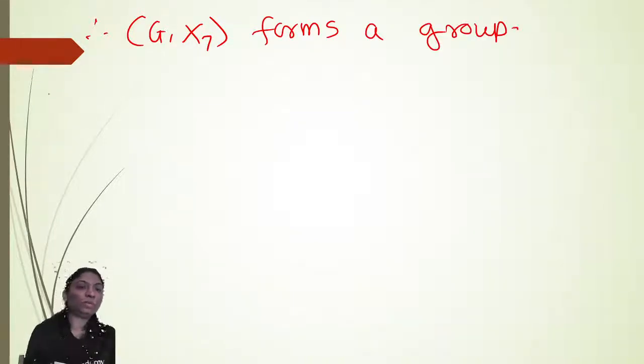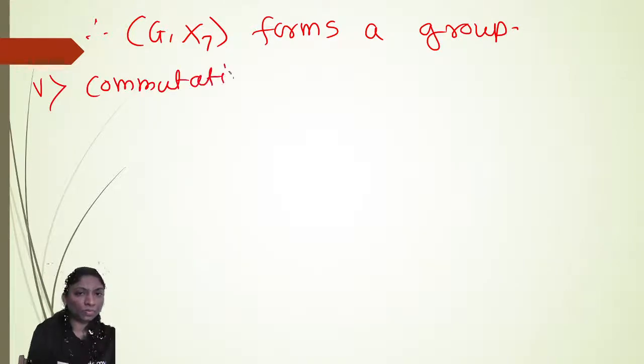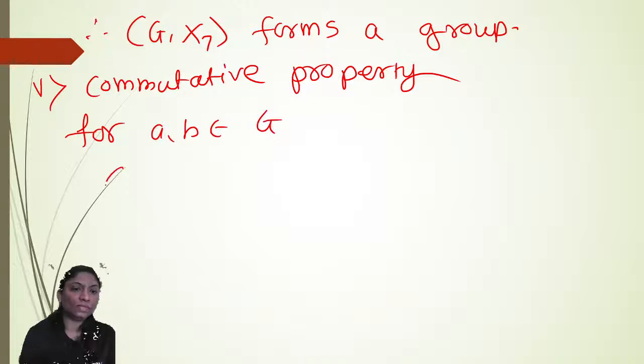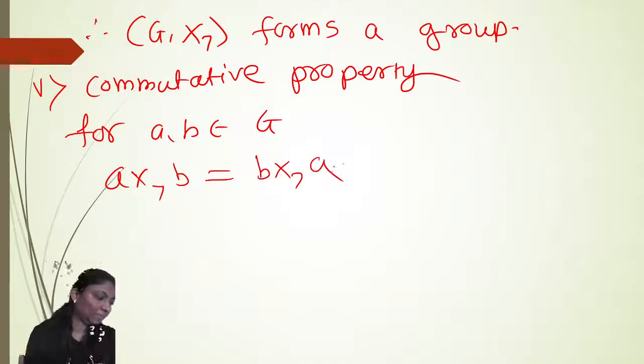Now commutative property, fifth one. Commutative property: for A, B belongs to G, A multiplication modulo 7 B is the same as B multiplication modulo 7 A. Okay.